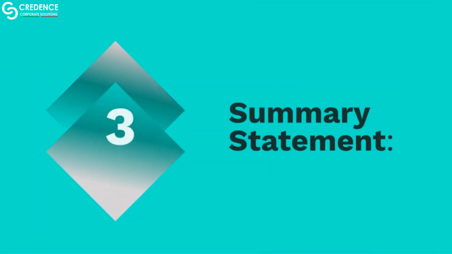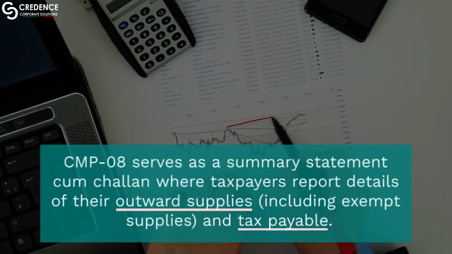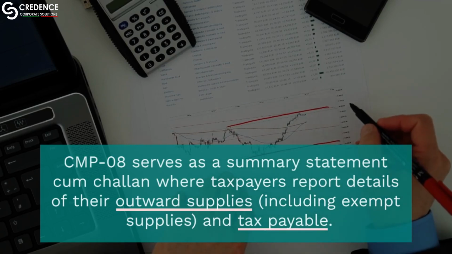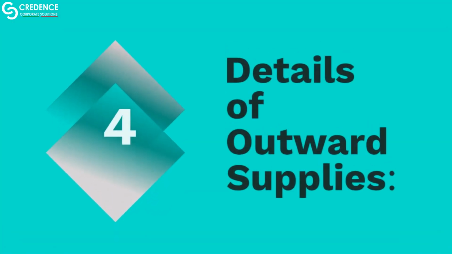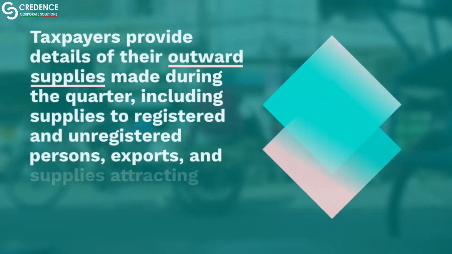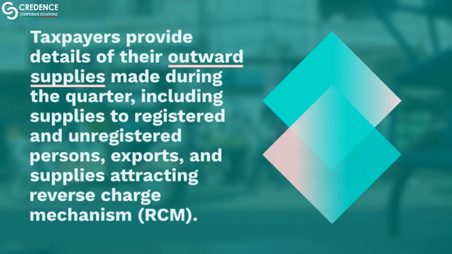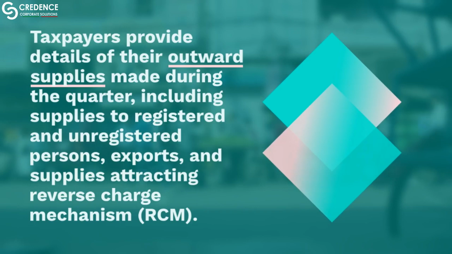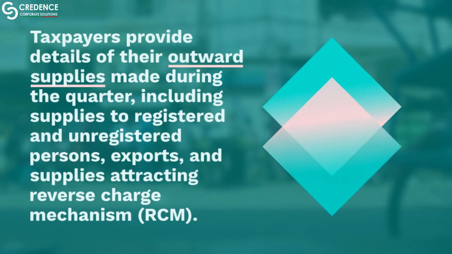3. Summary statement. CMP 08 serves as a summary statement cum challan where taxpayers report details of their outward supplies, including exempt supplies, and tax payable. 4. Details of outward supplies. Taxpayers provide details of their outward supplies made during the quarter, including supplies to registered and unregistered persons, exports, and supplies attracting reverse charge mechanism, RCM.